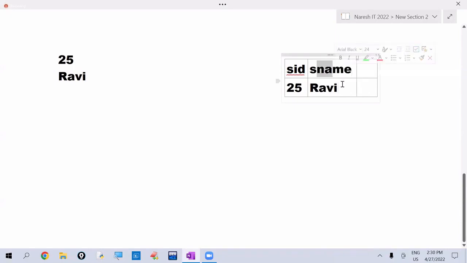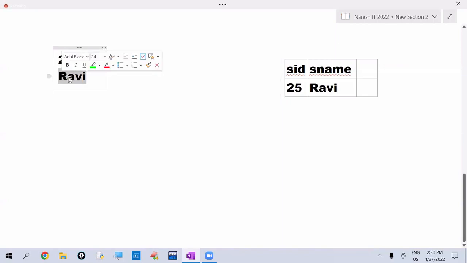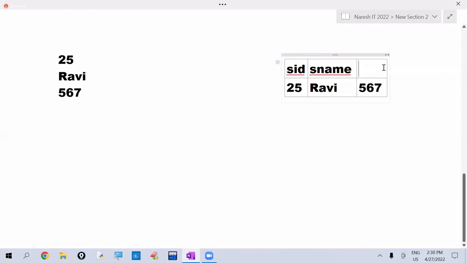Here what is Ravi? Student name. Here what is Ravi? We don't know. For example, here I am writing 567. What is this 567? We don't know. But here I am writing 567, it is the marks value.